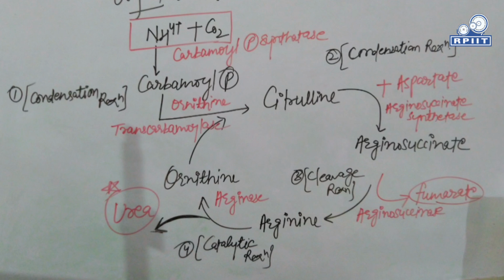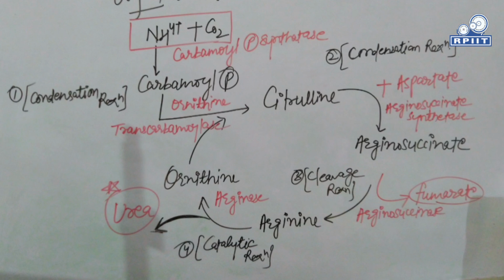And now carbamoyl phosphate gets converted into citrulline with the help of the enzyme ornithine transcarbamylase. This reaction also occurs in mitochondria, and this citrulline produced in the mitochondria gets transported into the cytosol, because the other enzymes required for the further reactions for the conversion of citrulline into urea are present in the cytosol.